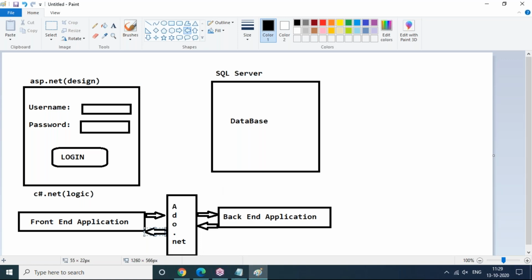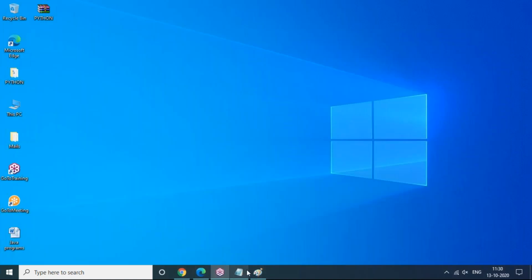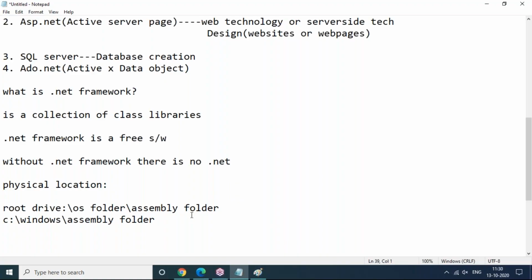This is the library location actually. So .NET Framework is very important here. And even after installation of .NET Framework software, if I want to start development of my application code, where do I need to write my code? Yes. To write .NET code, we need some platform. That platform is called Visual Studio.